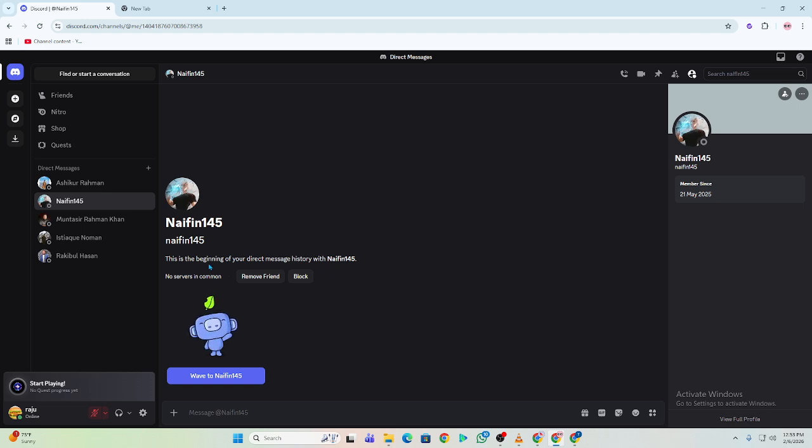Step 4. Run Discord as administrator. Right-click the Discord icon and select Run as Administrator. This ensures Discord has permission to access your audio devices properly.